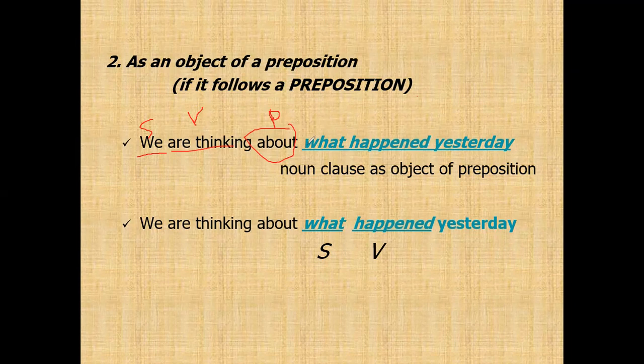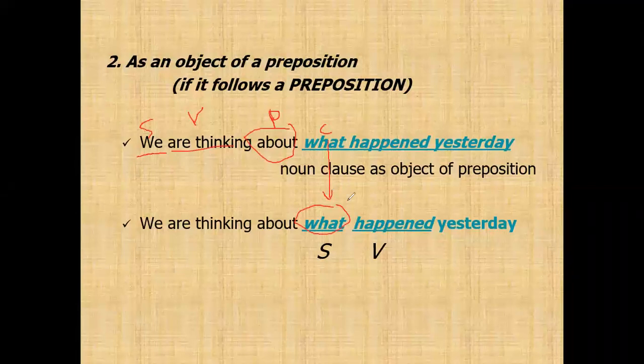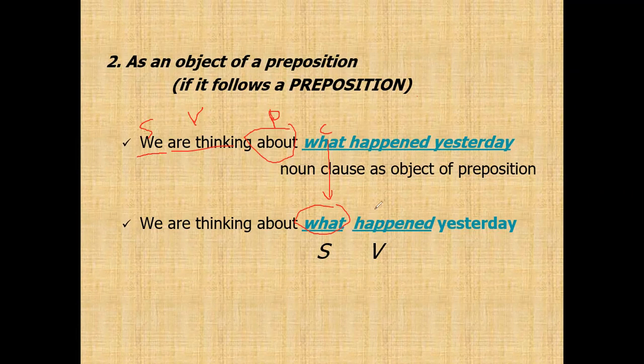Even though what here is a connector, its function is as a subject, so it must be followed by the verb happened. In this function, it is the object of the preposition about.